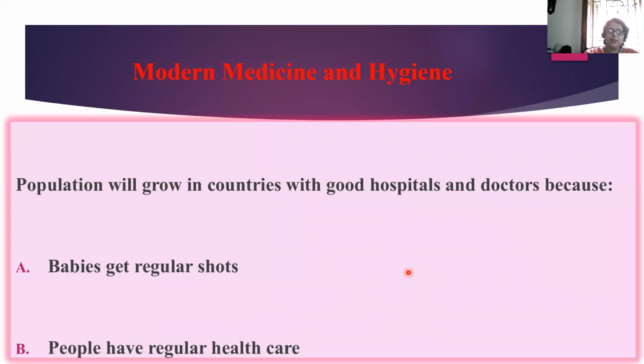Right? Now coming to modern medicine and hygiene. Population will grow in countries with good hospitals and doctors because babies get regular vaccinations or shots. People have regular health care.